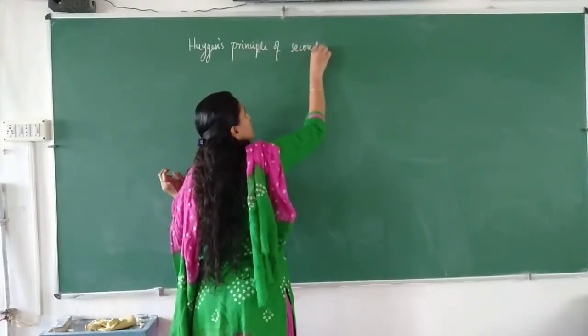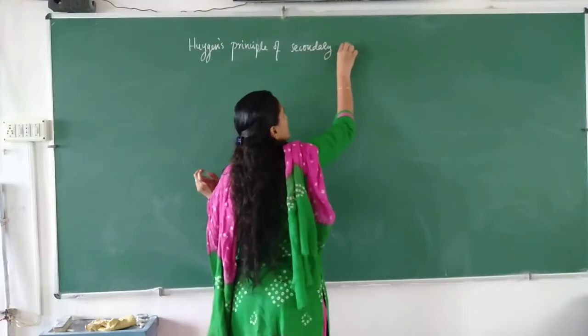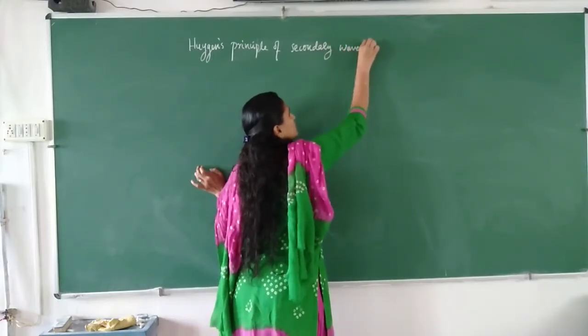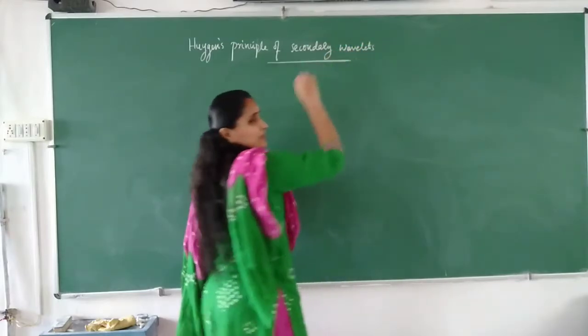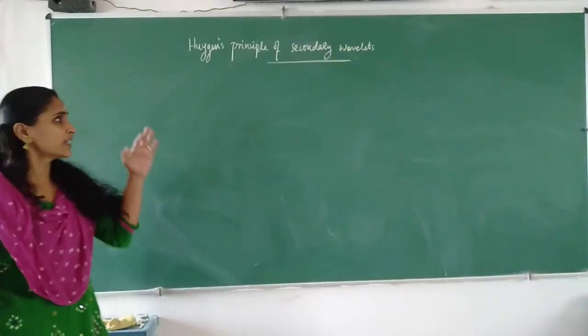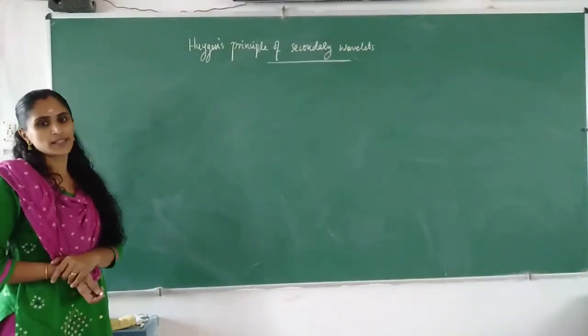Huygens principle of secondary waves. So here, what Huygens principle says.